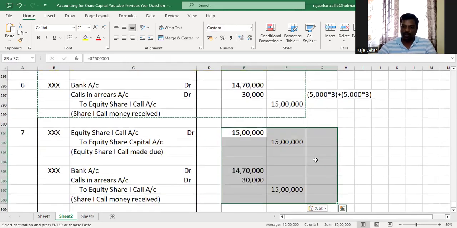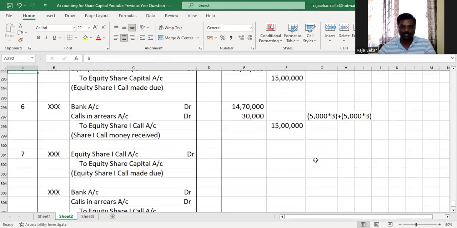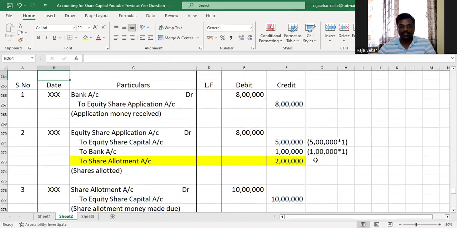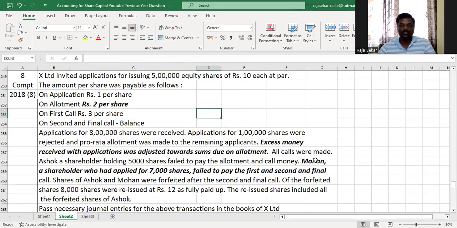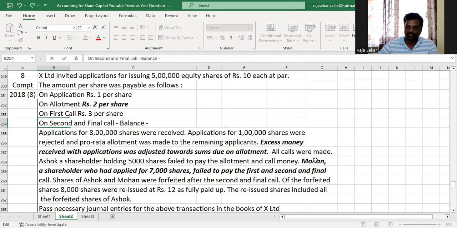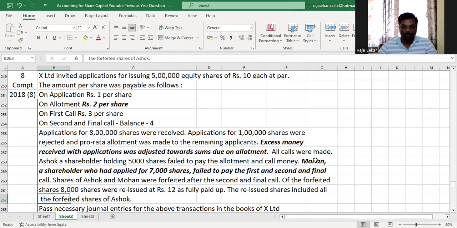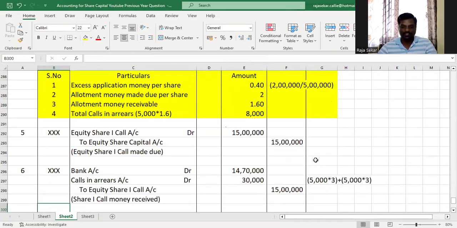You have to make it on all the 5 lakh shares, right? Because none of the shares have been forfeited yet. Second call amount is what, my dear children? The total issue price is 10. Issue price of all the shares is 10. 10 minus 1 plus 2 plus 3. On application, we receive 1, allotment 2, first call 3. So that is 3 plus 3, 6. So in second and final call, the balance will be 4 rupees. Am I right, my dear children? So 4 rupees is what we got to make due on 5 lakh shares.